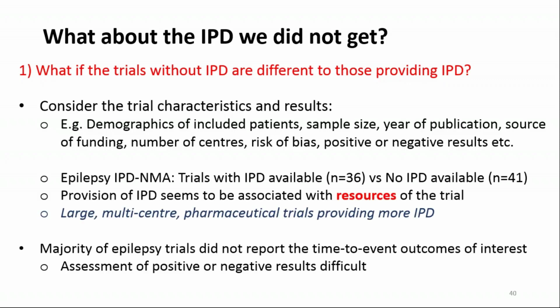Looking at the epilepsy work, where we had 36 trials with IPD and 41 without, from an examination of the characteristics and results, we found that the provision of IPD does seem to be associated with the resources of the trials. So the large multi-centre pharmaceutical trials seem to be providing more IPD than the smaller single-centre trials that are maybe conducted within academic institutions.